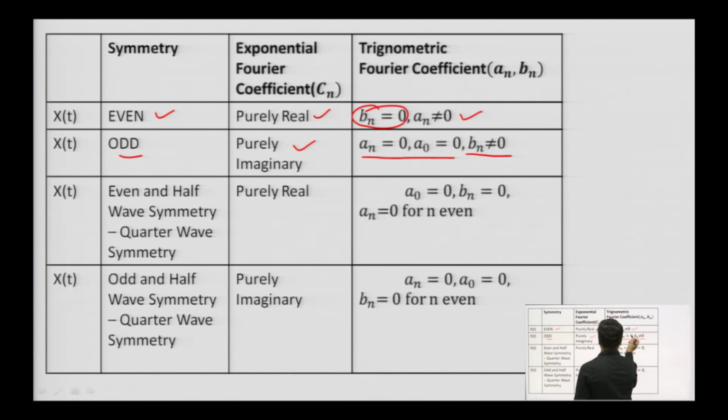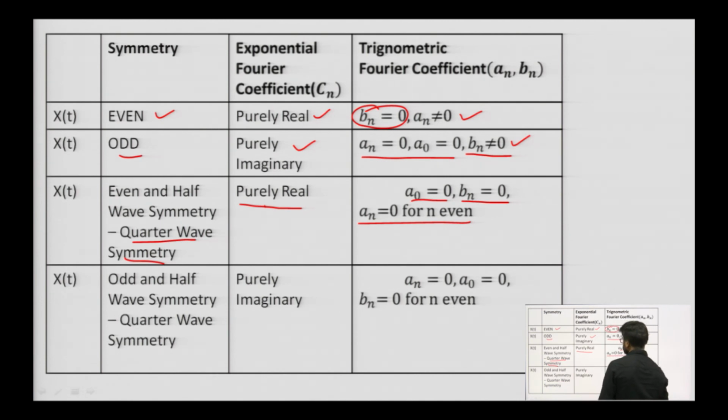So there is no need to calculate A n and A naught, we just need to calculate the value of B n. Next, if it is even and half wave symmetric, that is quarter wave symmetry, C n is going to be purely real. For that, A naught is 0, B n is 0, and A n will be 0 for even values of n.